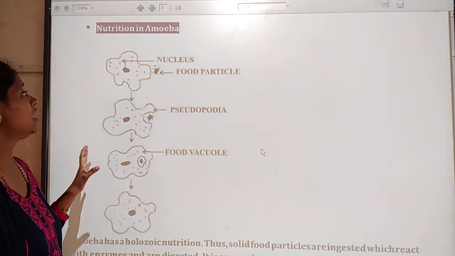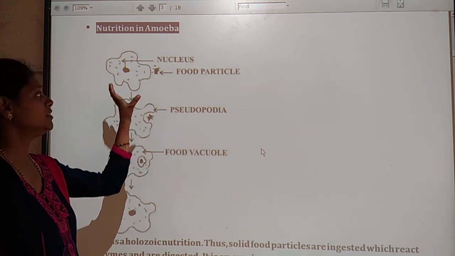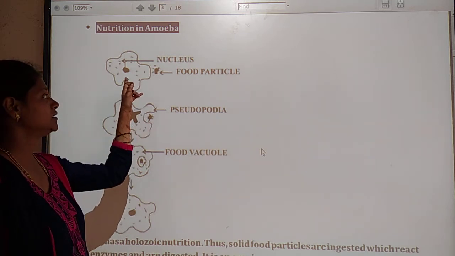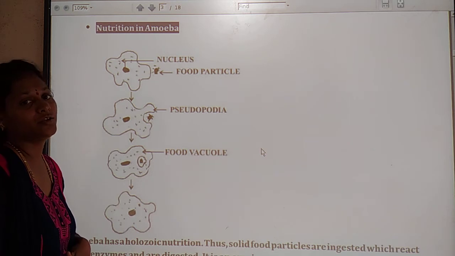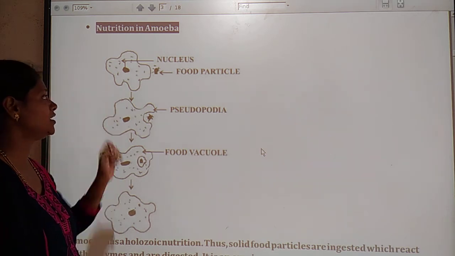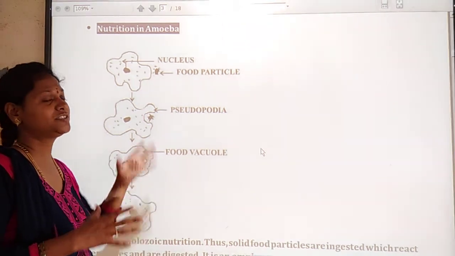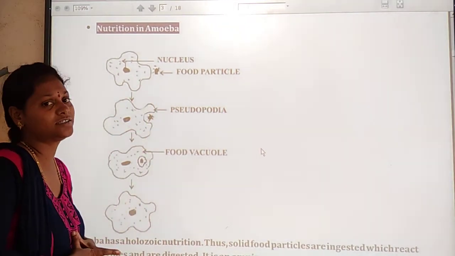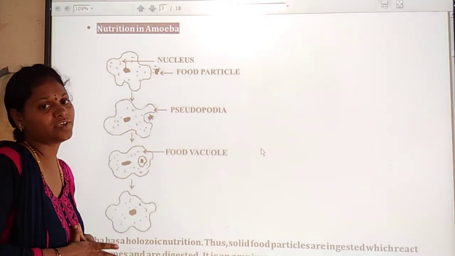See here, how can this amoeba get the nutrition? Here, this is the food particle. This is the structure of the amoeba, and this is the nucleus of the amoeba. When the food particle comes near the amoeba, as I told you, amoeba does not have any mouth.